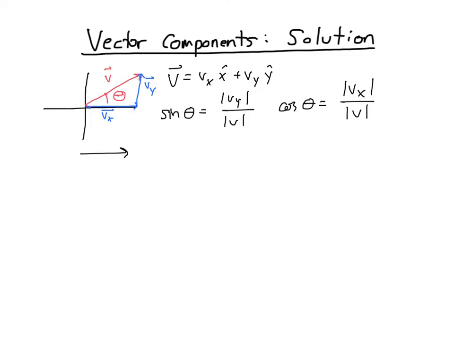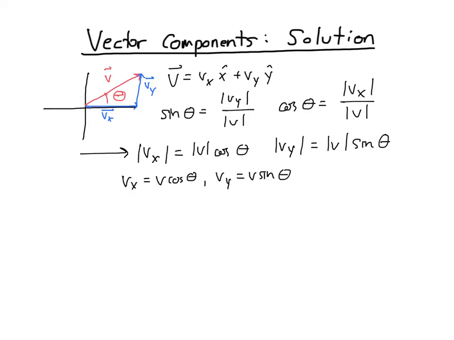Now I can just rearrange these to solve for the components, where the magnitude of the x component is magnitude of v cosine theta, and the magnitude of the y component is magnitude of v sine theta. Since I actually don't want the magnitudes, I want the actual values Vx and Vy, I just have to ask myself if I expect these to be positive or negative. Vx is along the positive x direction, so I expect this to be positive, and Vy is along the positive y direction, so I expect that to be positive as well, so I can just get rid of the magnitudes.